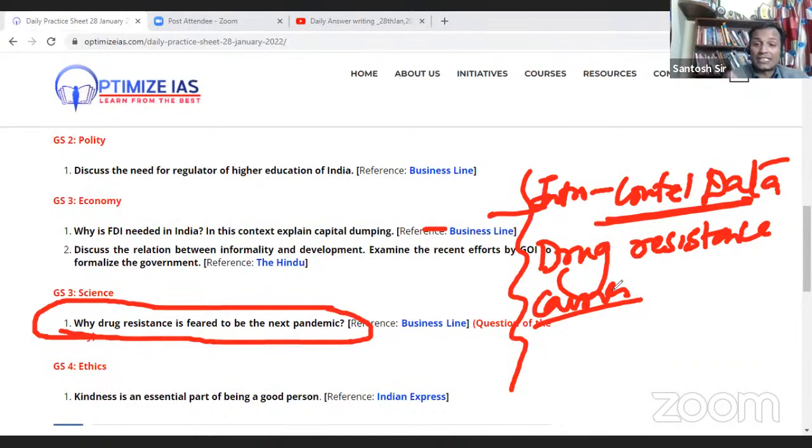So data is hugely important for this question. Without data, your answers will be without legs. Without data, it will be without legs. So this is it.